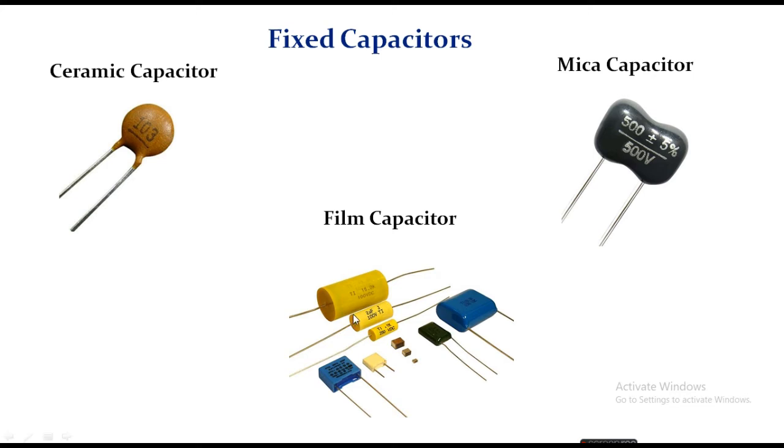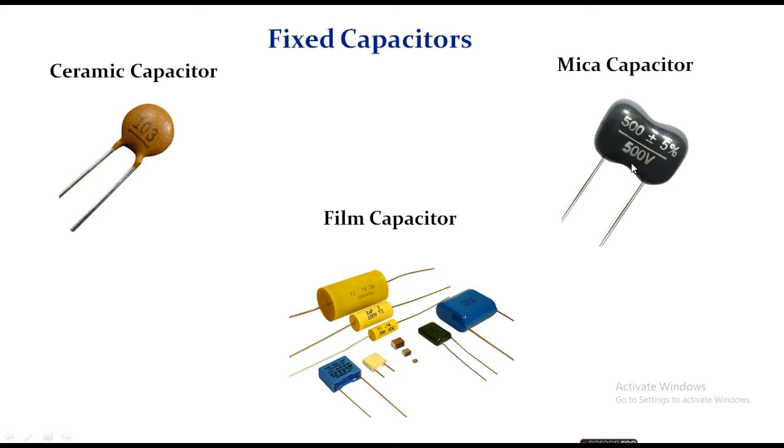Second one, film capacitor. Film capacitors are sometimes called plastic capacitors because they use polystyrene or Teflon as their dielectrics. The film capacitors are physically larger and more expensive. They are not polarized, so they can be used in AC voltage applications and they have much more stable electrical parameters.